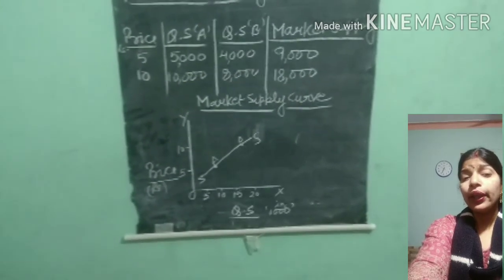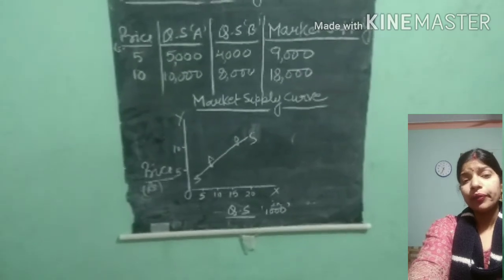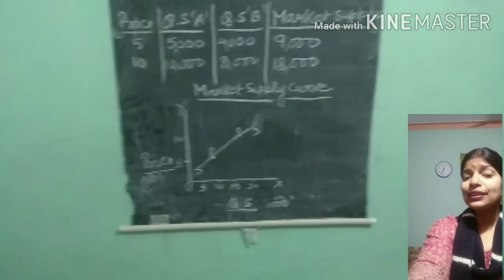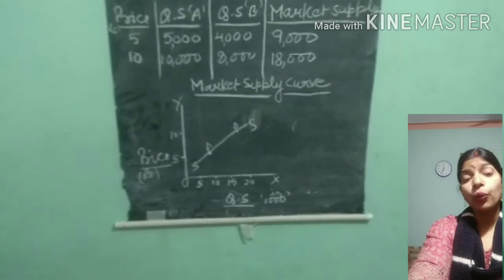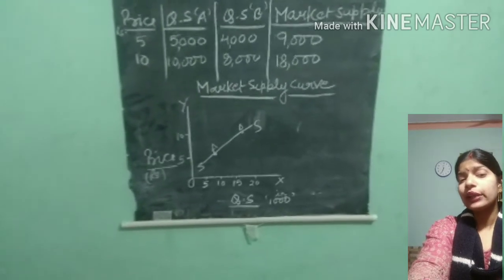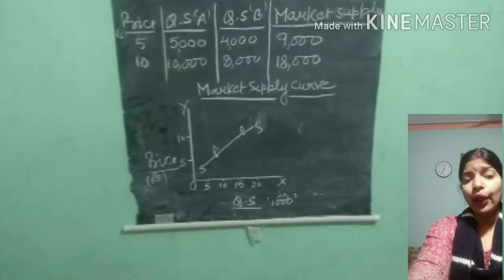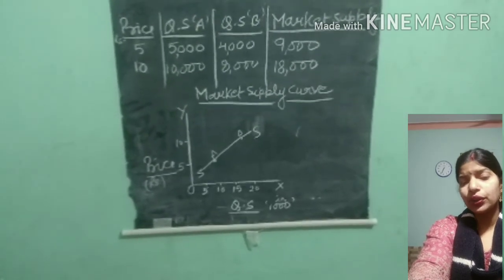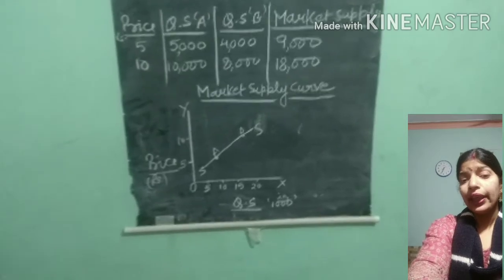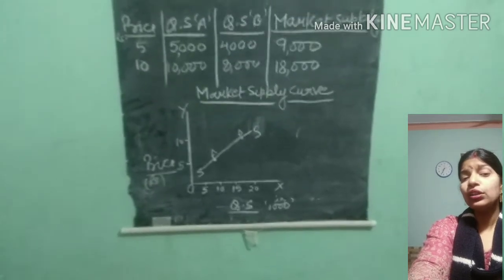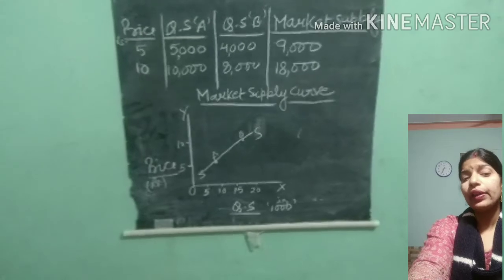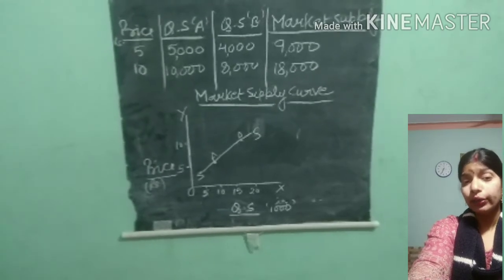Schedule means we are seeing the tabular presentation here. Now we come to the market supply curve. The market supply curve is a graphical presentation. All of you can see on rupees 5, this is the addition, 9,000. Point A is denoting 9,000 and point B is denoting 18,000 on rupees 10.